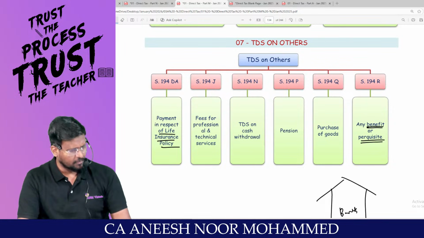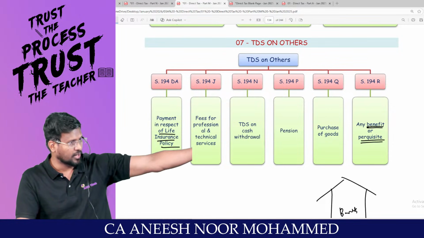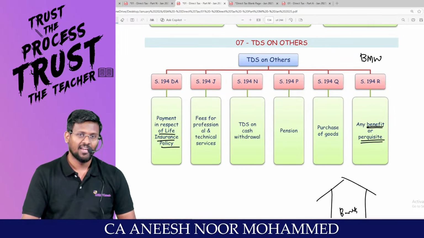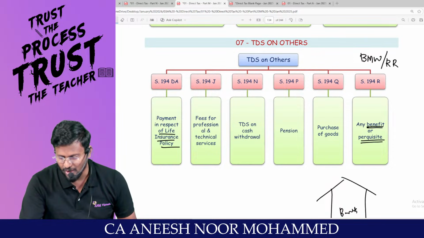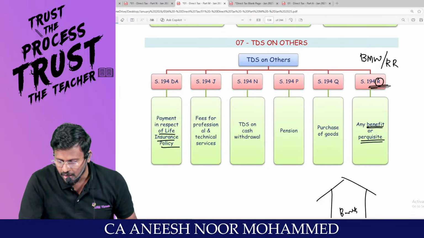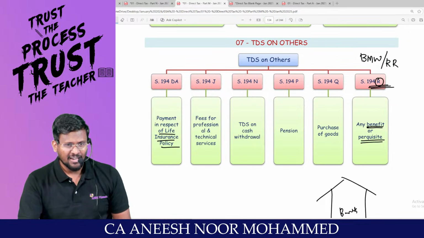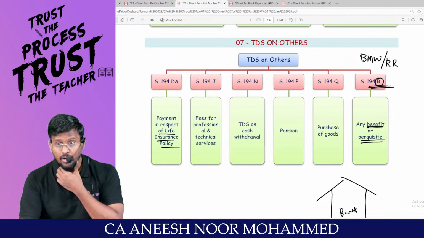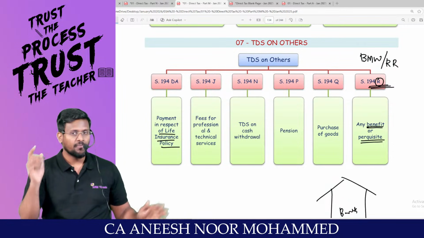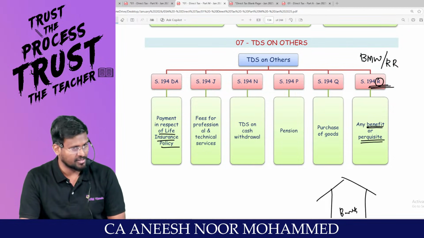If I receive any benefit, it is a perquisite. For example, my dear lovable students, after you become a chartered accountant, you go and tell the entire Tamil Nadu that because of ANM only I became a chartered accountant. And for that, you give me a BMW car, or a Rolls Royce, as the case may be. You are giving me a perquisite. Then you are liable to deduct TDS under 194R. Because it is income for me, I will never show that I have received such a gift or perquisite from any other person. Any benefit is a perquisite.